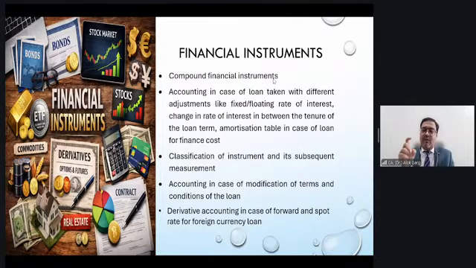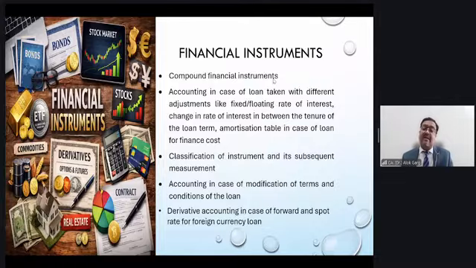If the value of the loan differs by more than 10% of the carrying value of the loan, there is a substantial modification. Whenever there is a substantial modification, you have to de-recognize the old liability and recognize the new liability. But if the difference is less than 10%, then you do modification accounting. You are not required to de-recognize the old liability; you just modify the old liability.